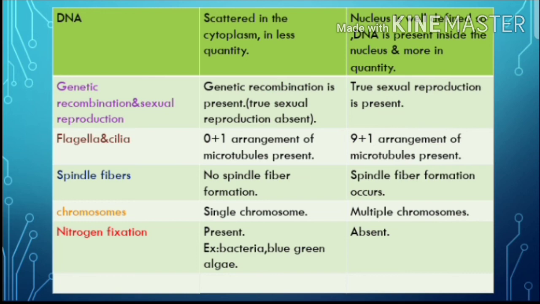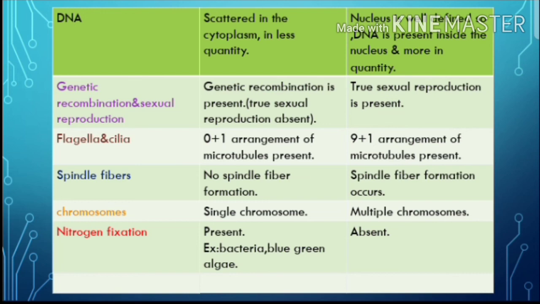Spindle fibers. Prokaryotic cells undergo amitosis division, so there is no spindle fiber formation in prokaryotic cells, while in eukaryotic cells spindle fiber formation occurs. Next one, chromosomes.